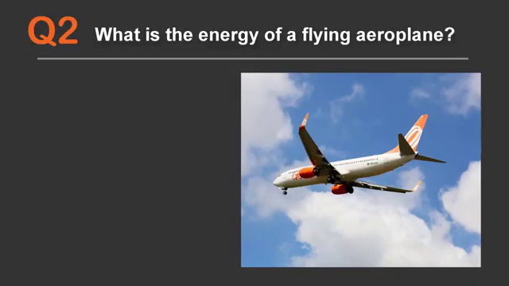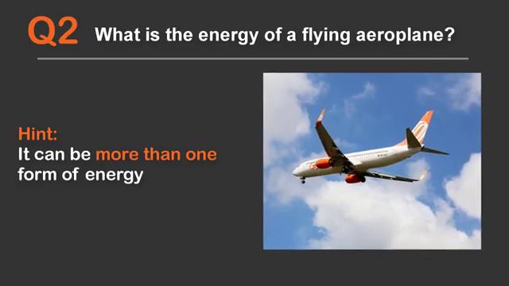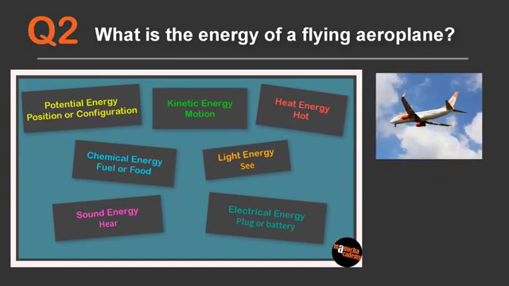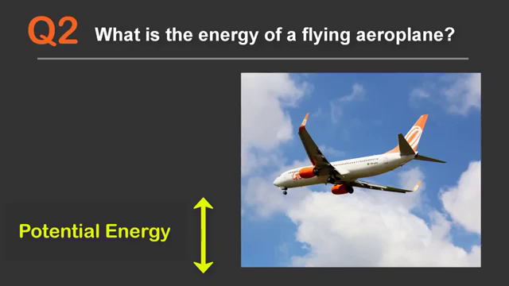Question 2. What is the energy of a flying aeroplane? Hint: it can be more than one form of energy. So to help you choose, let's go ahead and pull up our concept board. The answer for a flying aeroplane is potential energy and kinetic energy. An aeroplane is at a height, so it has potential energy. Since it is flying, it is in motion, so it also has kinetic energy.